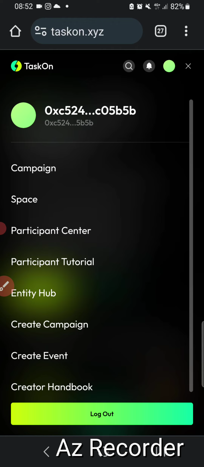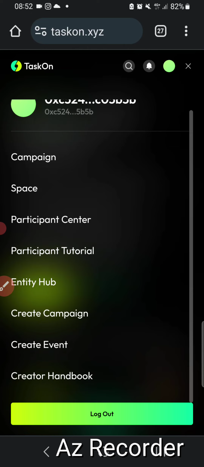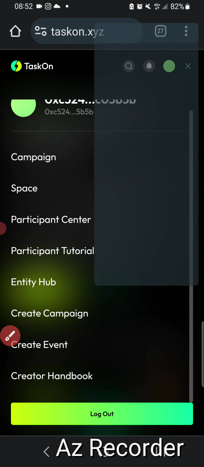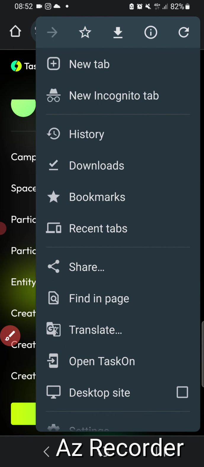After connection, you will still not be logged into this platform, but must choose one of the options, Twitter or Discord. But I recommend, before you do that, click on this button here. Sometimes instead of this, add the icon to the desktop, you will see install the app.